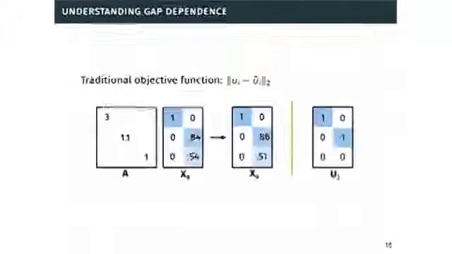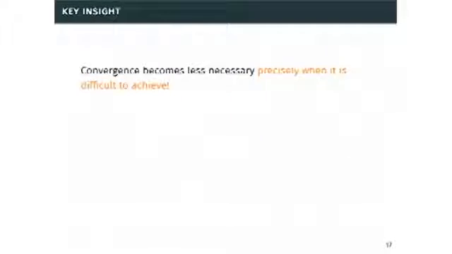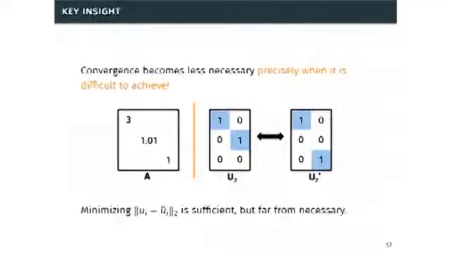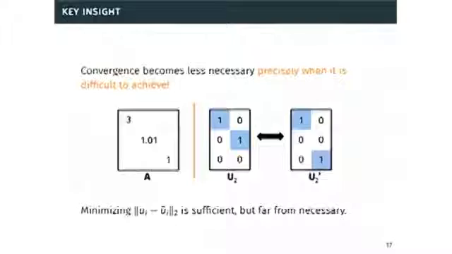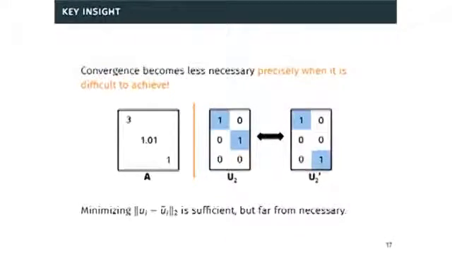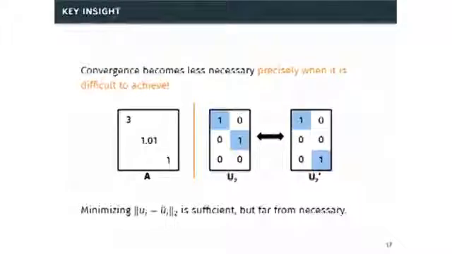The thing that we can notice though, so this may seem like an issue. We have this inherent gap dependence if we want convergence. But the thing that we can notice is that convergence becomes less necessary precisely when it's difficult to achieve. Specifically, if I have a small singular value gap, it really doesn't matter if I can distinguish the second from the third singular vector. In terms of principal components or for low rank approximation, these two singular vectors are pretty much as good as each other.